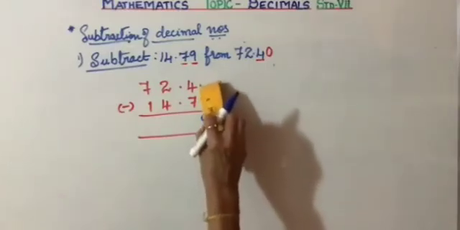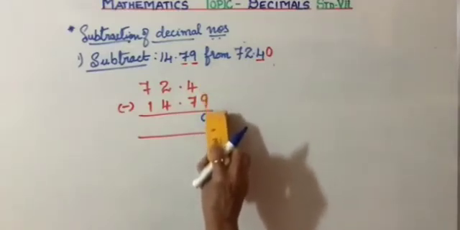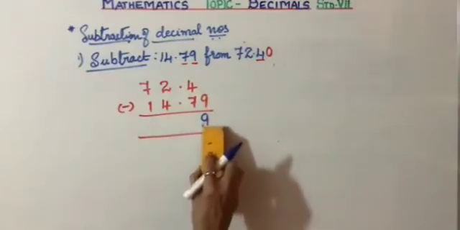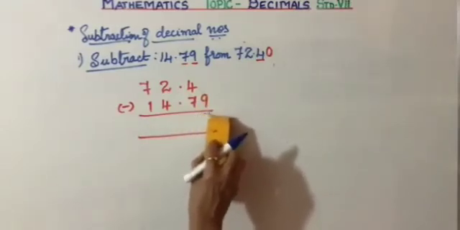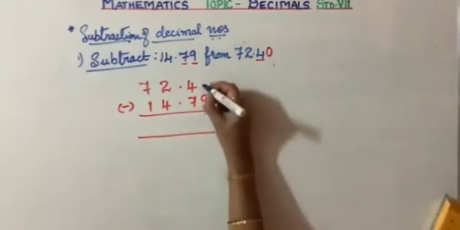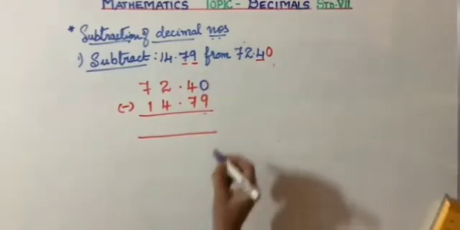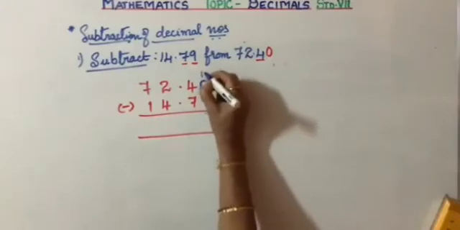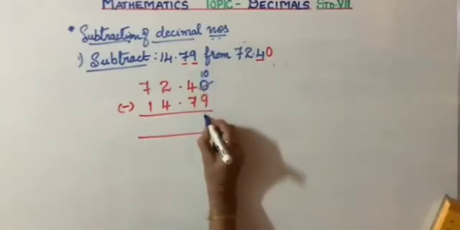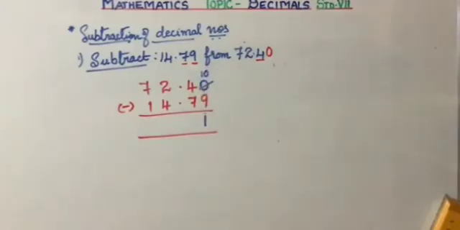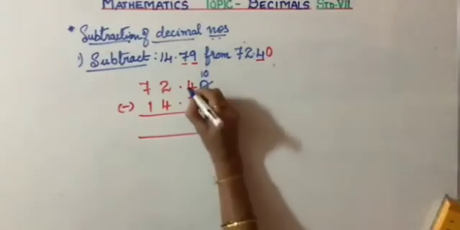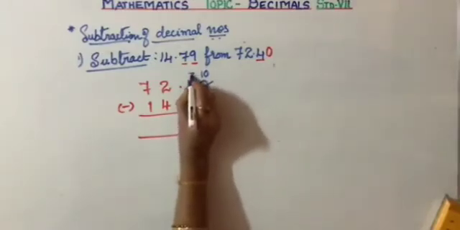Just because there is no number here, we cannot write 9 as 9 because this is subtraction. This is not addition. Okay, so it is safe to make it into a like decimal. So now this is 10 minus 9, that is 1. And this becomes 3, is it not?